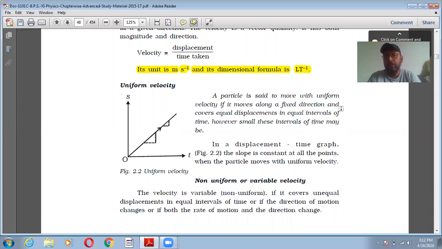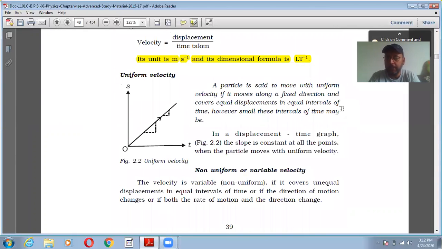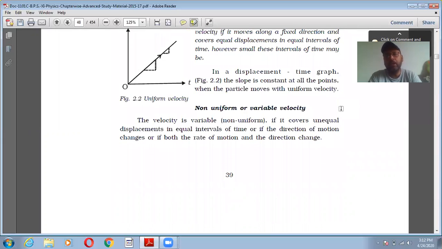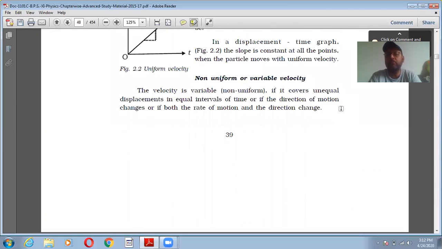Uniform velocity: if a body moves along a fixed direction and covers equal displacement in equal intervals of time, however small the intervals may be. In case of non-uniform velocity, the body covers unequal displacements in equal or unequal intervals of time.